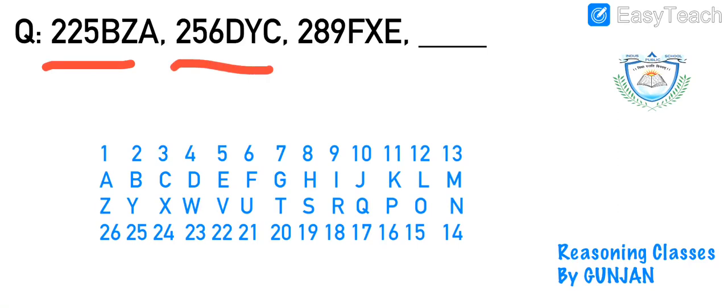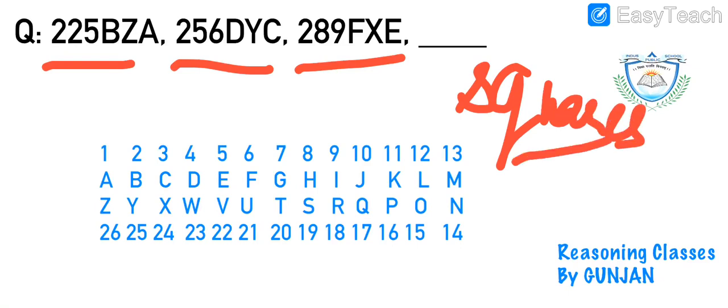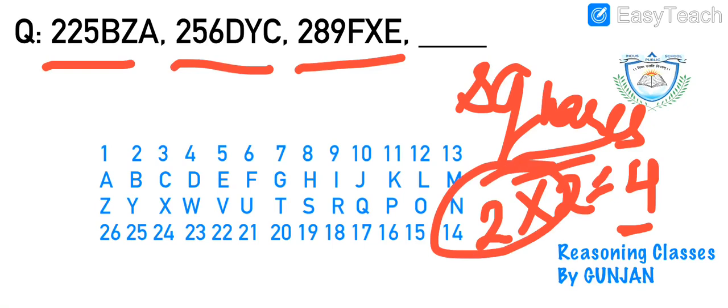225 BZA, 256 DYC, 289 FXE. So do you know the concept of squares? A square is when we multiply the same number 2 times. So suppose if I multiply 2 by 2, I'll get 4. 4 will be the square of 2.